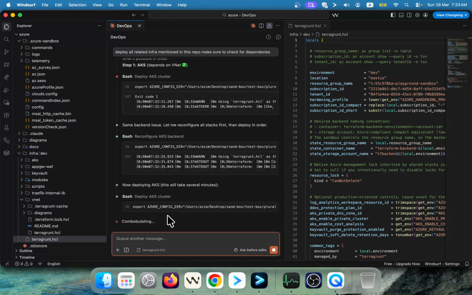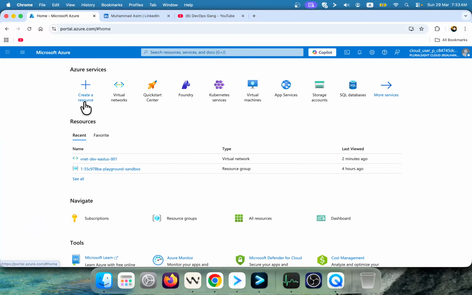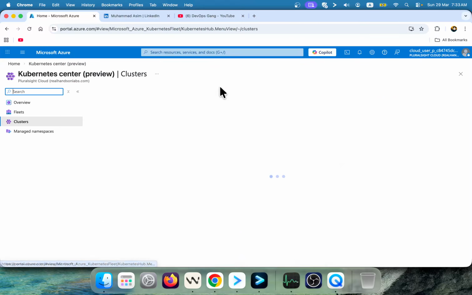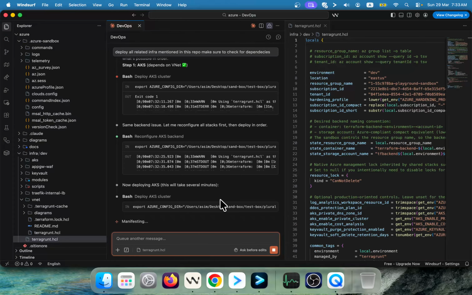What it is actually doing is now deploying the AKS cluster. It has successfully deployed the VNet, and let's see how it goes. If we get to this section, home, and we have this Kubernetes services section, shortly you will see that it is going to provision the AKS cluster.